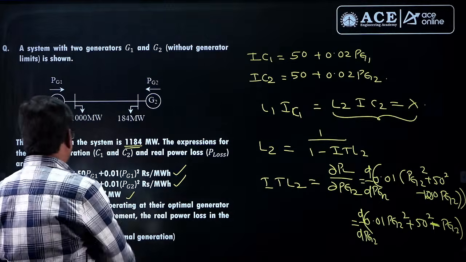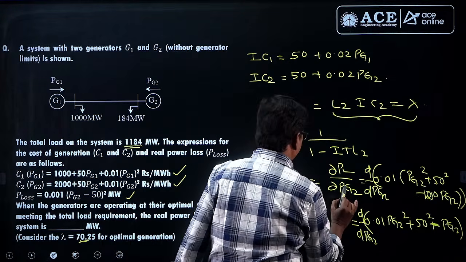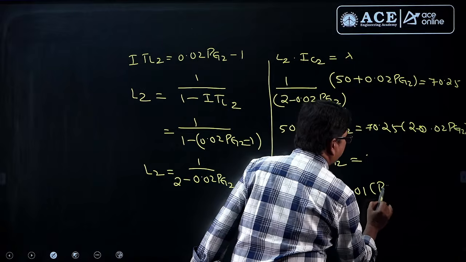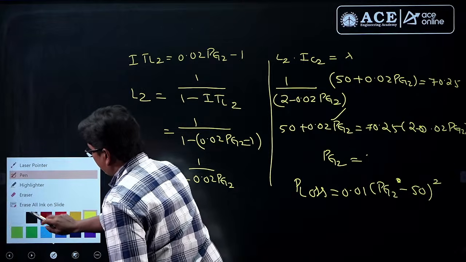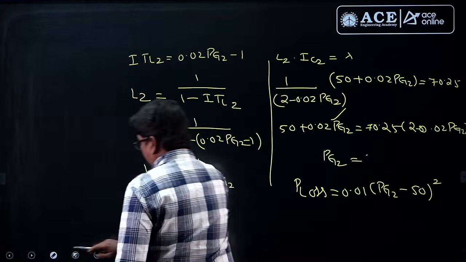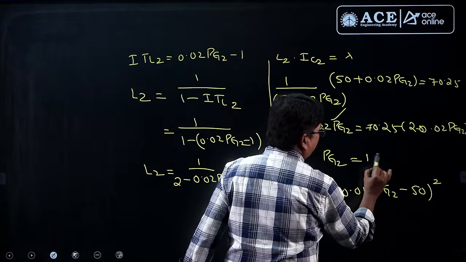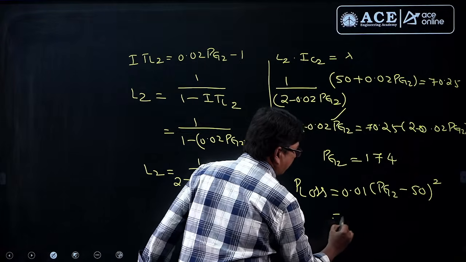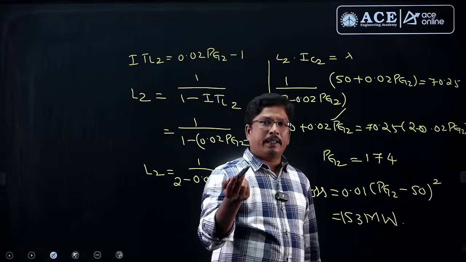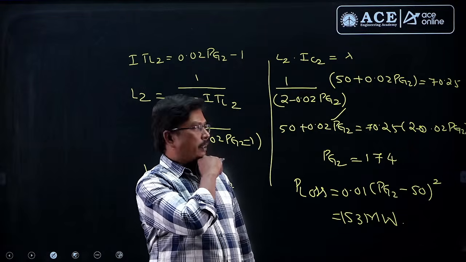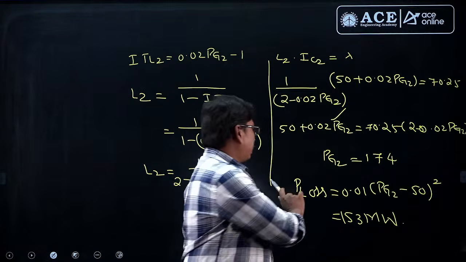After calculating the value of Pg2, calculate the power loss value. So what is the power loss equivalent to? Directly it is given. It is 0.01 into Pg2 square, Pg2 minus 50 whole square. Substitute the value of Pg2 whatever you have calculated. For the data I am getting this as nearly 174, and I am getting this power loss as 153 megawatt. These values may not be correct because they are based on the data obtained, but just go through the solution. This is the proper procedure to calculate the power loss.